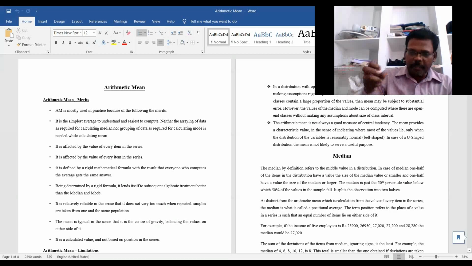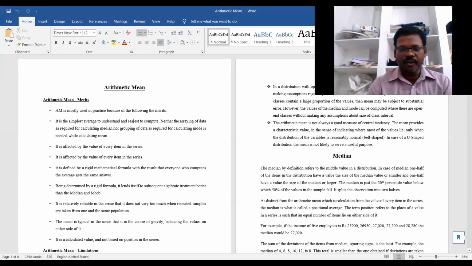So in the same population, when you are taking the samples, all the values are definitely considered and affected here. It is also typical, in the sense that it is the center of gravity balancing the values on either side of it.